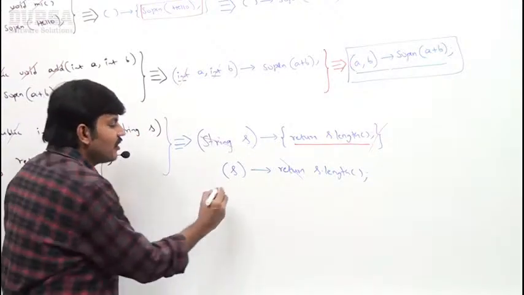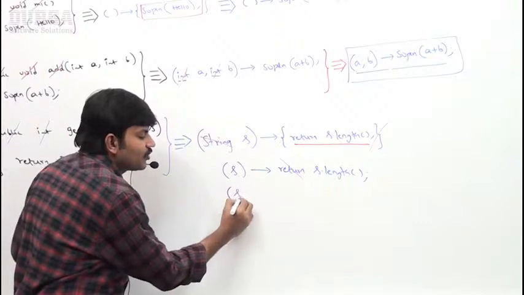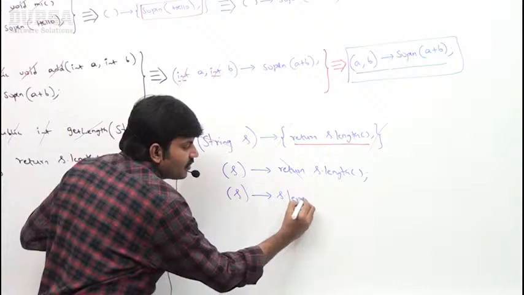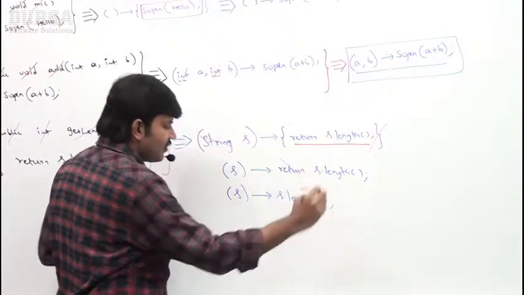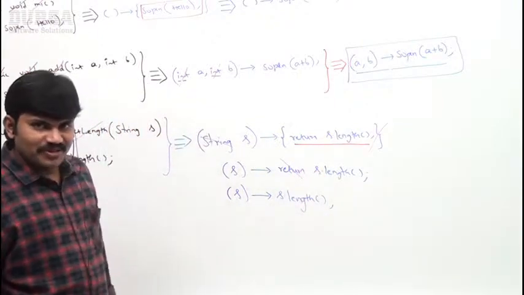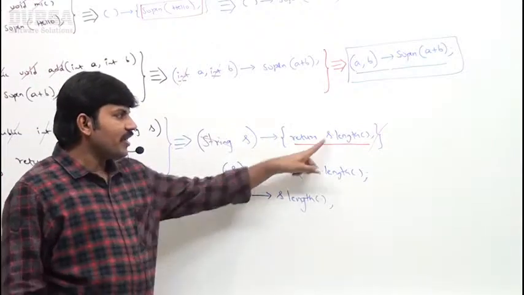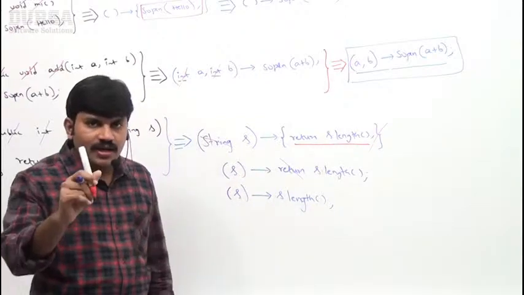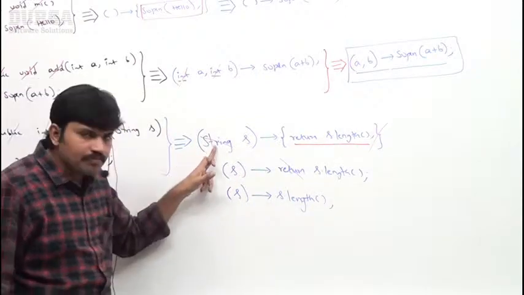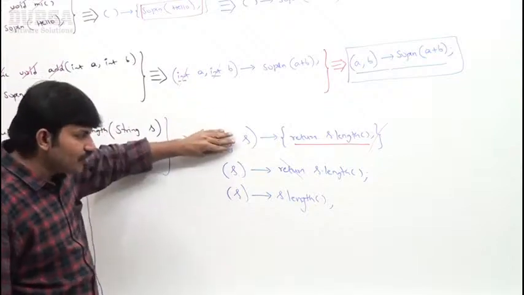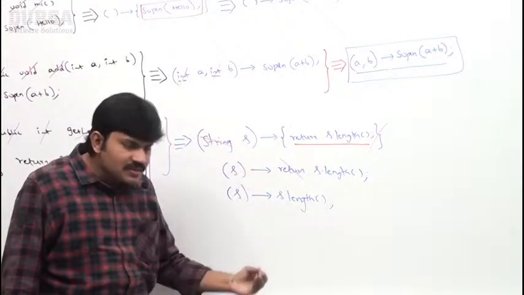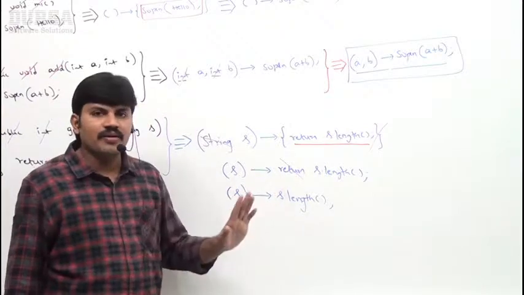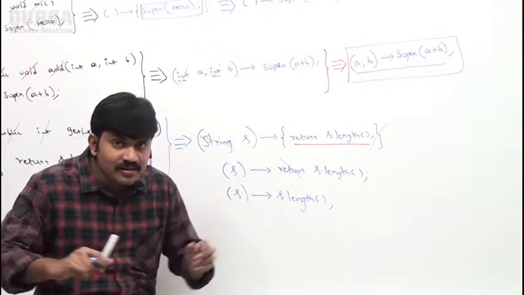Can you please tell how the lambda expression looks like? s gives s.length. That's all. Sir, take very special care. If the body contains only one statement, I can remove curly braces. If the compiler guesses the type based on the context, I can remove the type also. If you are returning something, the compiler can guess automatically. Return, we are not required to use. Up to this is clear, right?